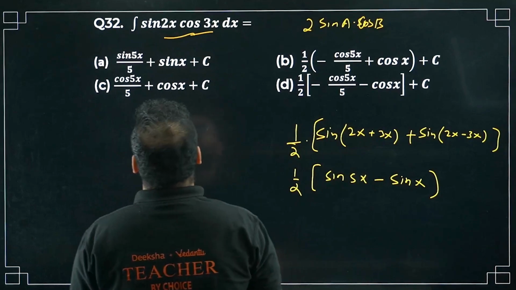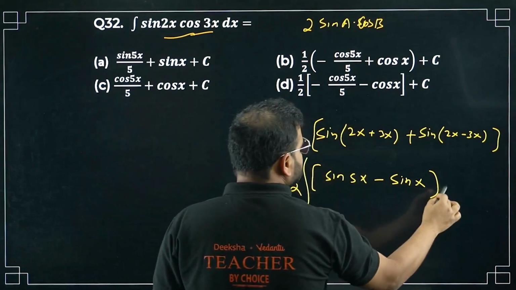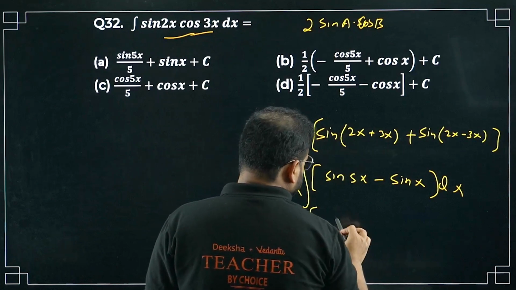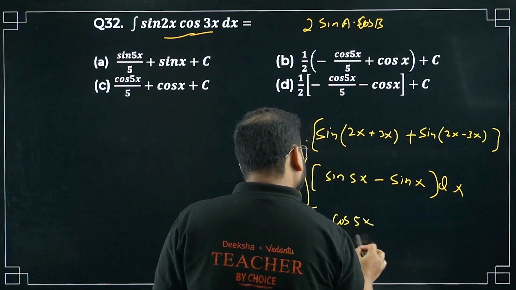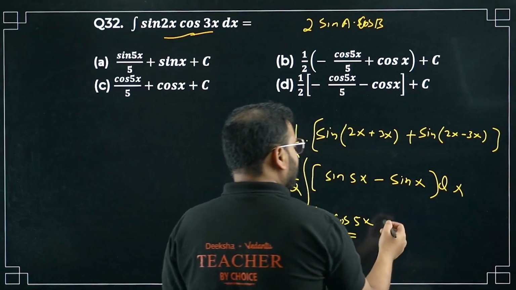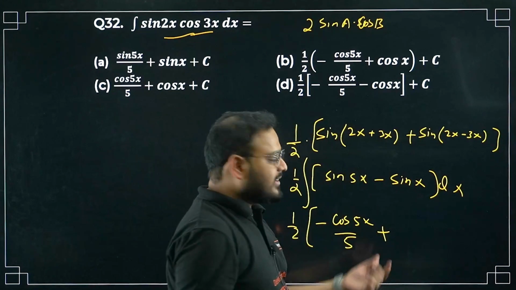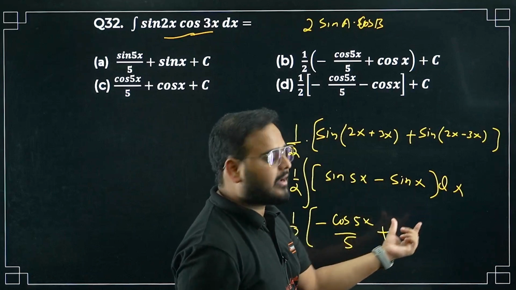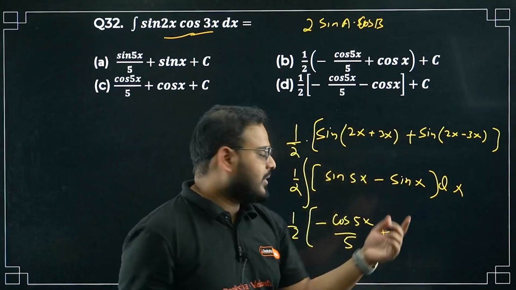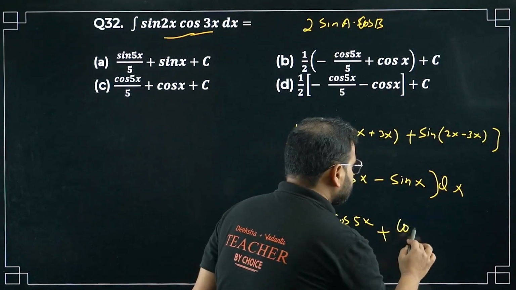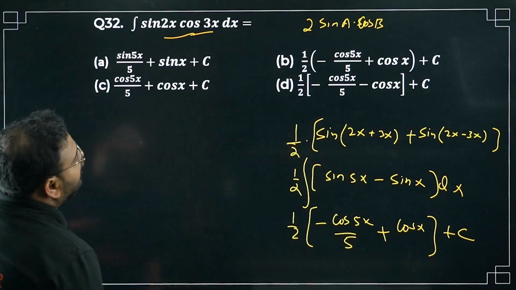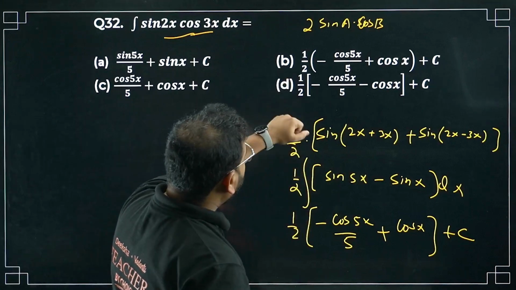Please check. Integration is there, right? So integrate now with dx. For this, it will become minus cos 5x by 5. Integration of sin, sir, is going to be negative of cos. Over here again, there's a minus sign already, and integration of sin will be negative again, so minus of minus becomes plus, so plus cos x. Okay, and there's a plus c, of course. What is the answer going to be? Option number B looks right.